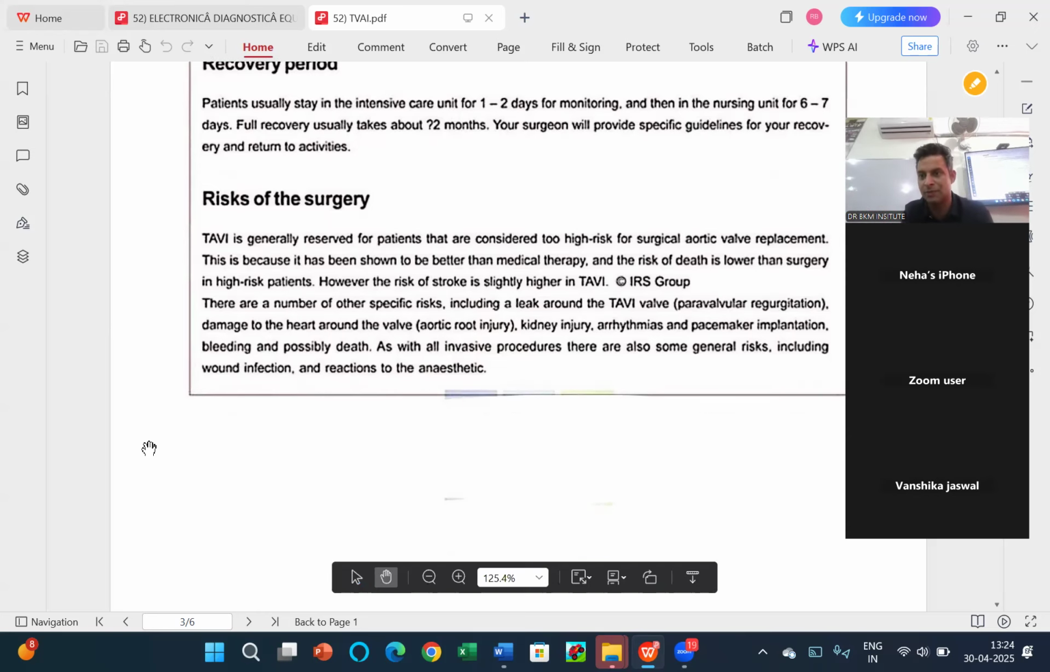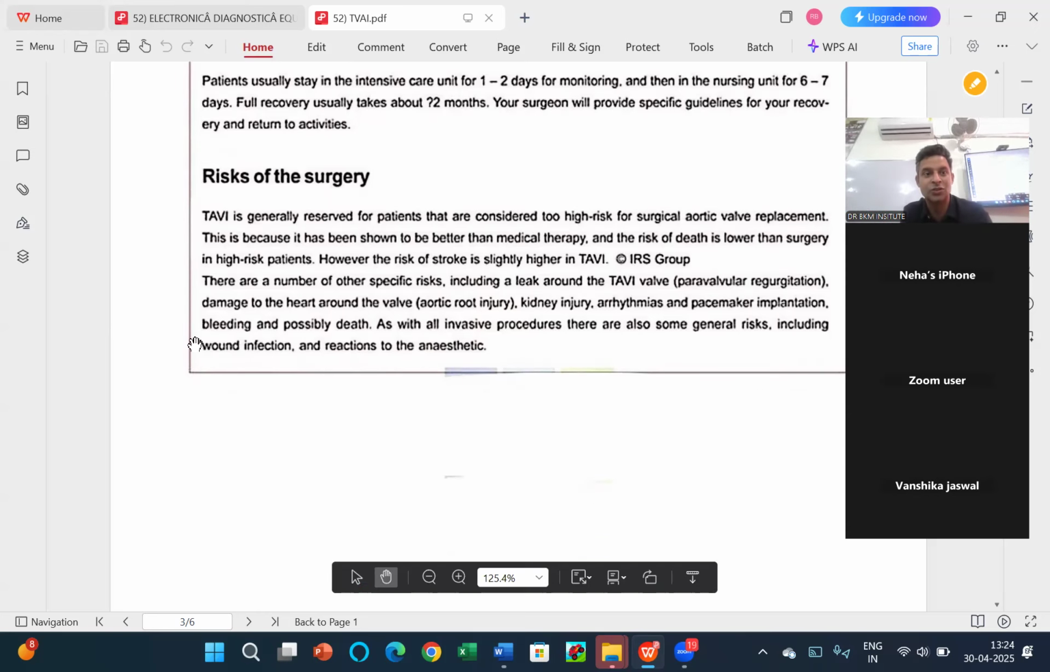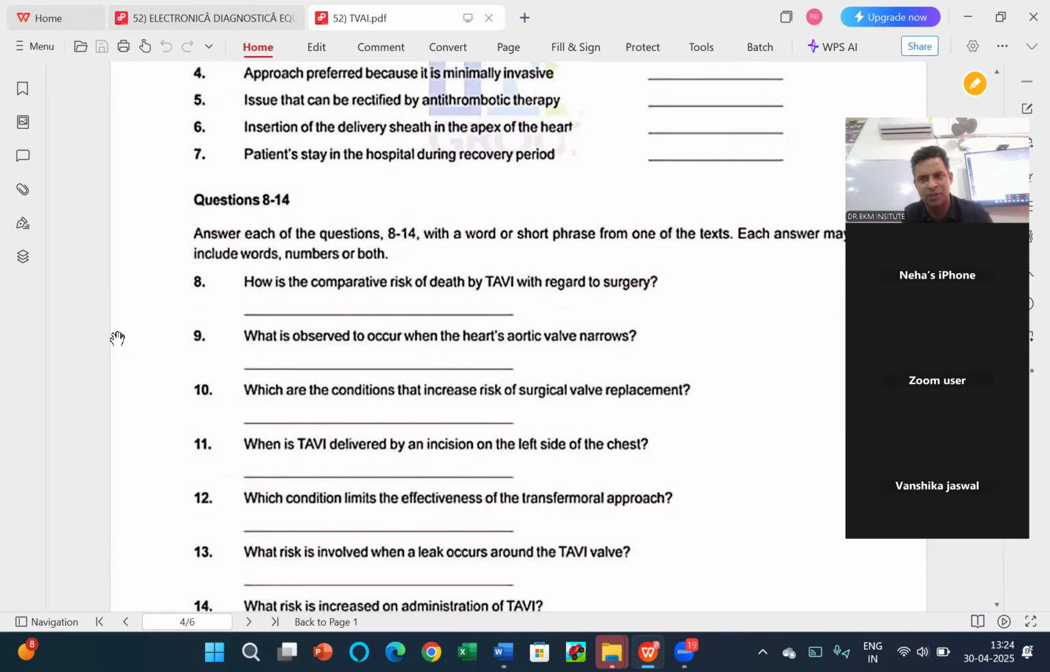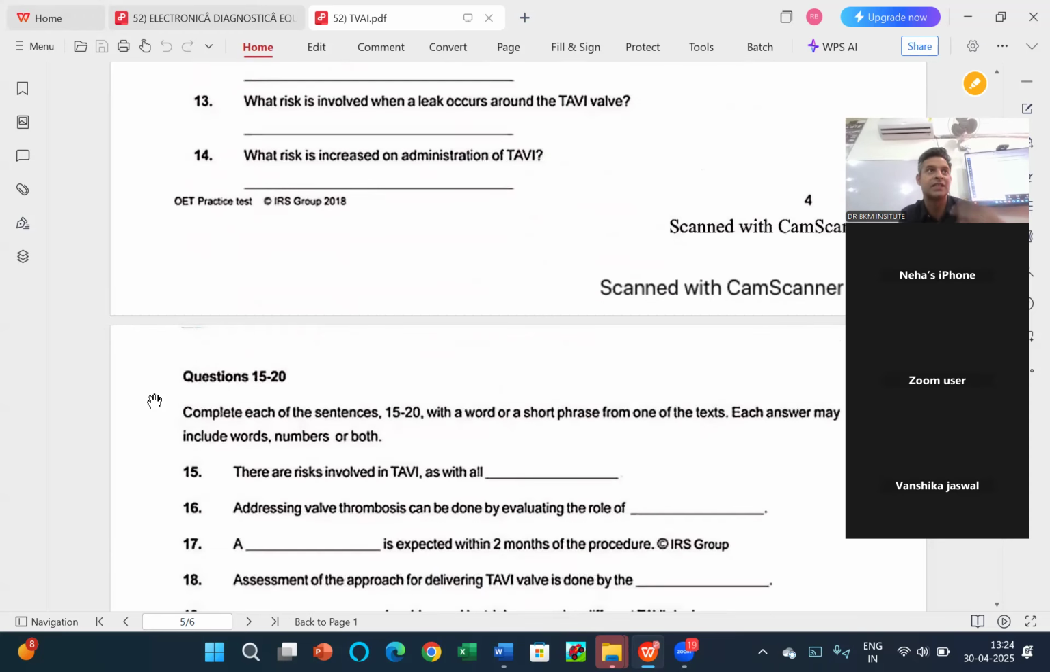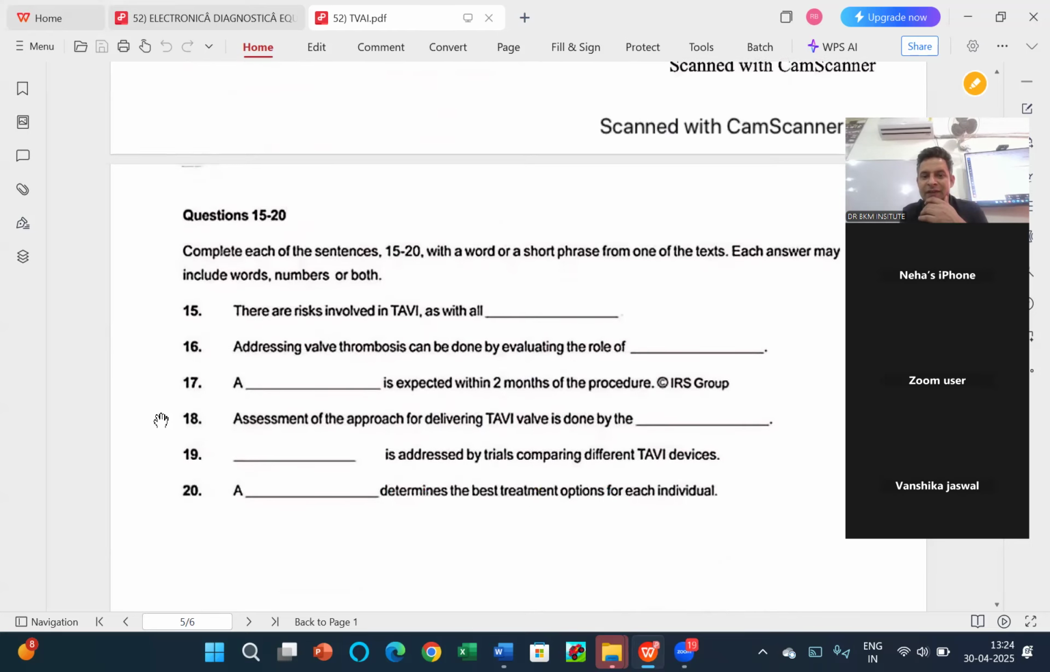So not an easy question, but at least we know the location. So that is what you can do. You can leave this question. Maybe you can do it in the second round, but this question should be done because you know it's an easy one. There are risks involved in TBI, as with all. The word "all" is very important.